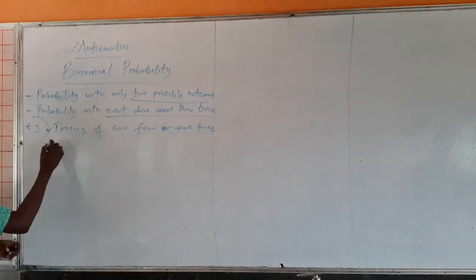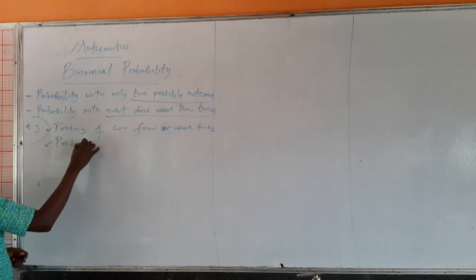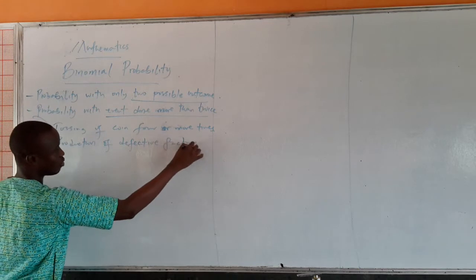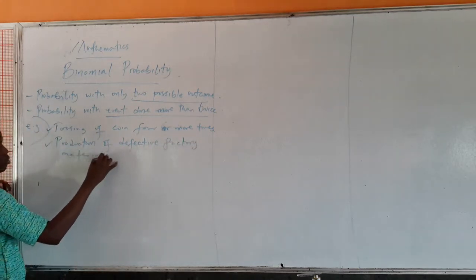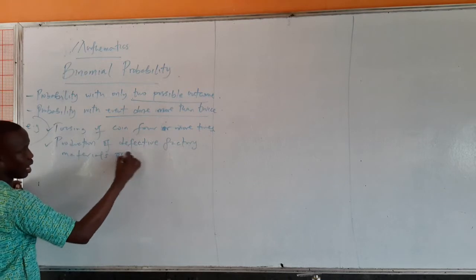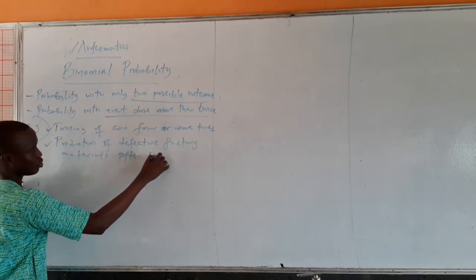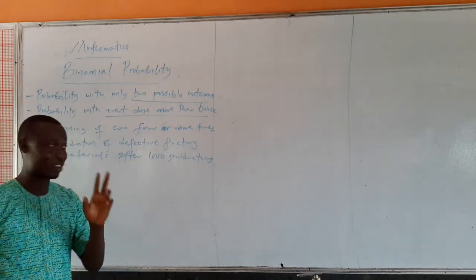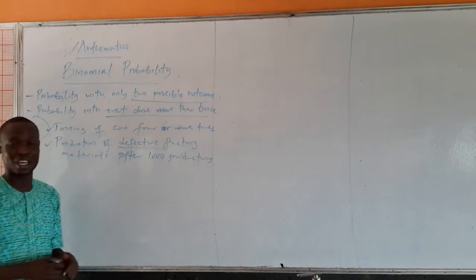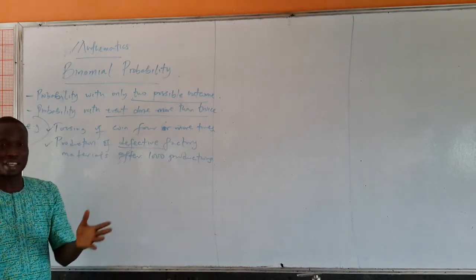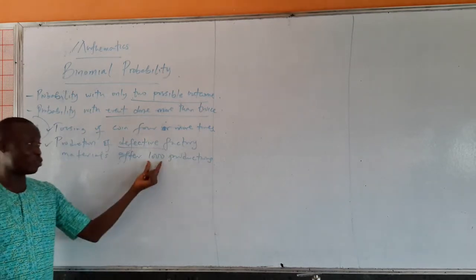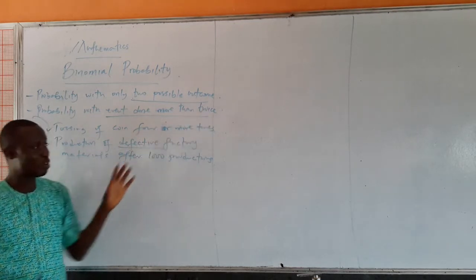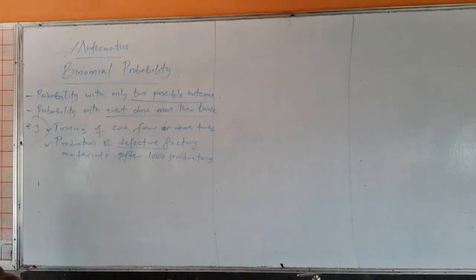Another example of binomial probability is the production of defective factory materials after maybe 1,000 productions. For factory materials, you only have 2 types. You can have those that are defective and those that are not defective. Those are the 2 types of materials you can produce in the factory. But when you are producing 1,000, you can see that the number of trials is more than 2. So when you have probabilities like this, then you are talking about binomial probability.